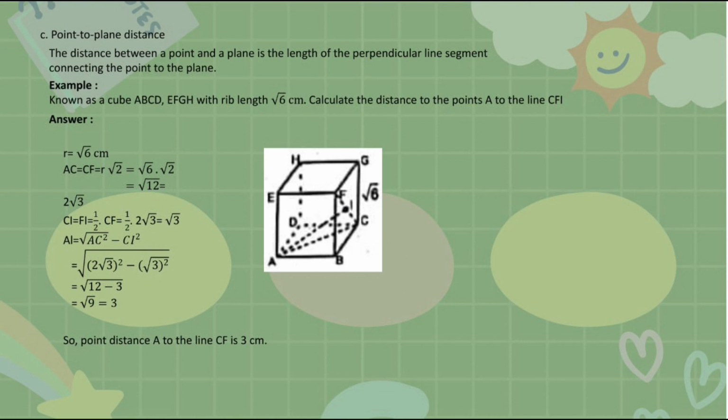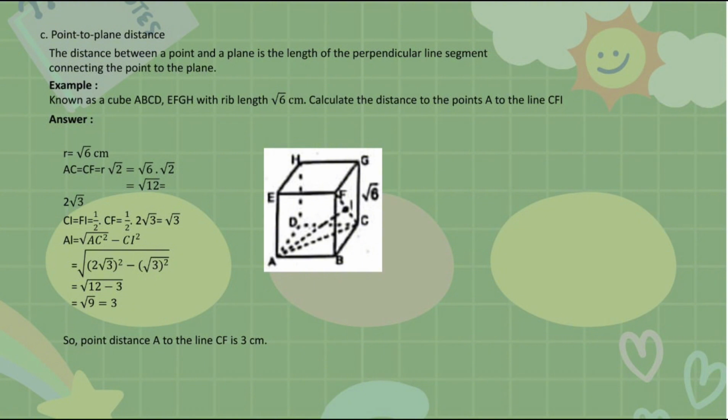AC equals CF equals r square root 2 equals square root 6 times square root 2 equals square root 12 equals 2 square root 3. Next, CI equals FI equals half of CF, so CI equals half times 2 square root 3 equals square root 3.